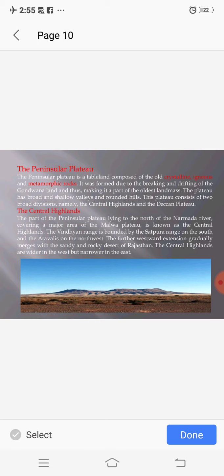The Central Highlands, the part of the peninsular plateau lying to the north of the Narmada River, covering a major area of the Malwa Plateau, is known as the Central Highlands. The Vindhya Range is bounded by the Satpura Range on the south and the Aravalli on the northwest. The further westward extension gradually merges with the sandy and rocky desert of Rajasthan. The Central Highlands are wider in the west but narrower in the east.